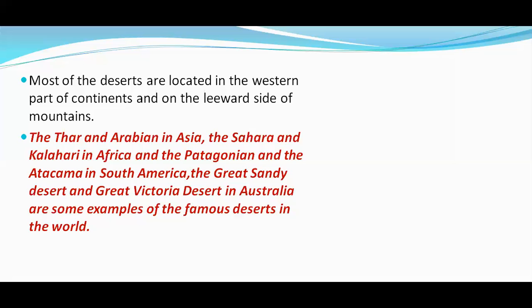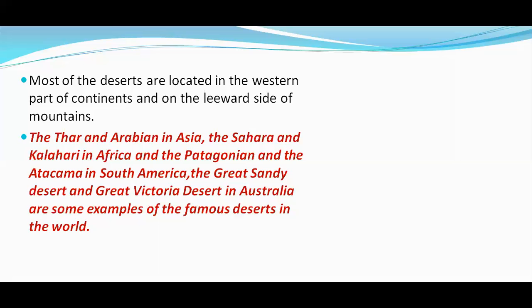And deserts are also on the leeward side of the mountains. Again, what is leeward, children? We learned previously, the slopes which receive very little rainfall. Yes, they receive very, very little rainfall. Because there are no rains, definitely the land is very dry.